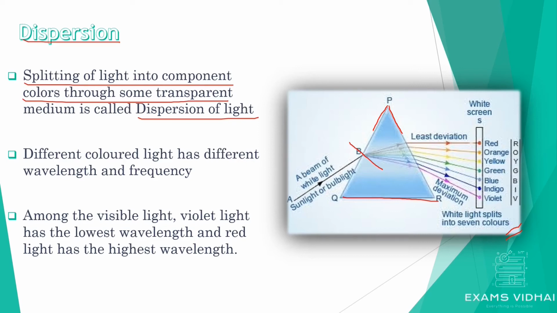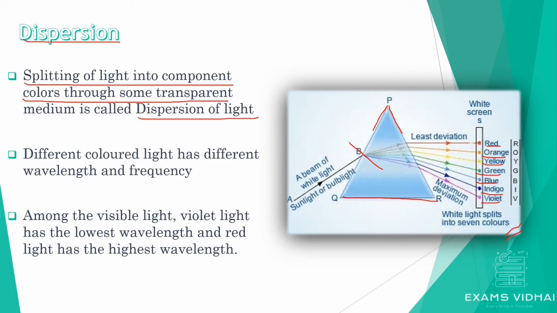Since the surfaces of the prism are not parallel to each other, we are able to see the constituent colors of white light, which are 7 different colors: red, orange, yellow, green, blue, indigo and violet.